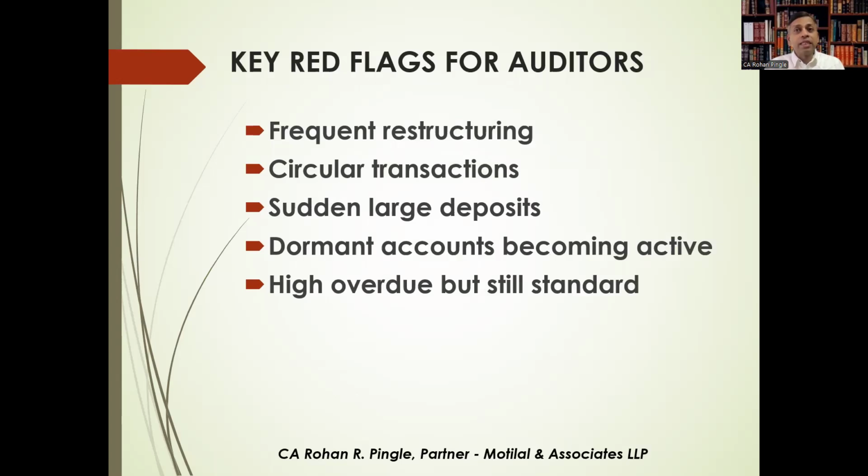Then let's see what will be the key red flags for auditors. Red flags indicate what? Possible misclassification, circular funding patterns, group account adjustment, backdated entries. So the auditor action will be: escalate to a higher authority if you find anything, report in the concurrent audit report, and recommend the corrective classification.